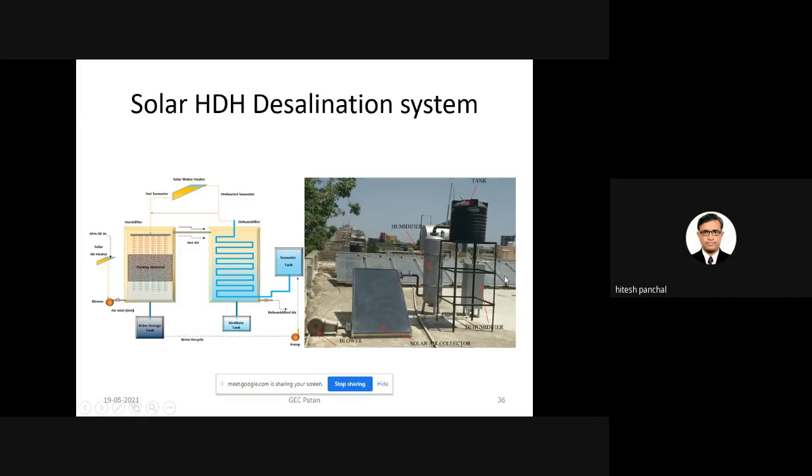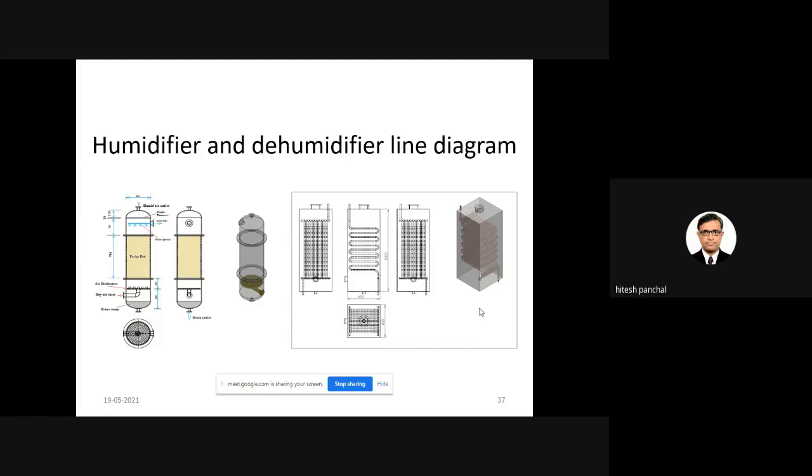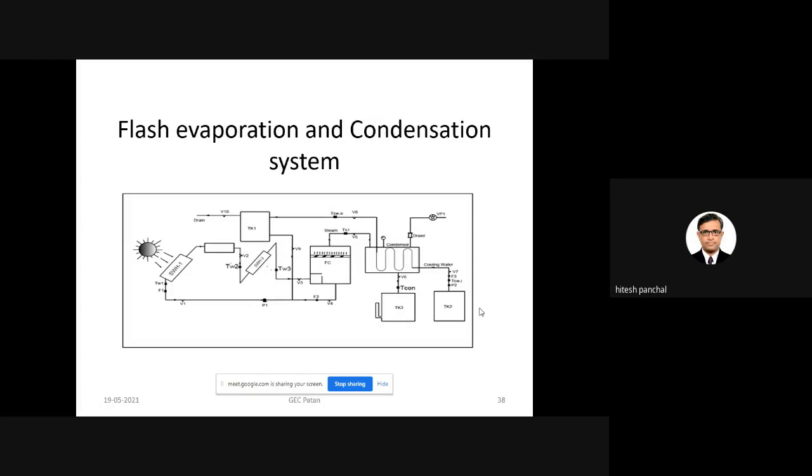On the right side you can see a figure, that is an actual setup of the HDH system. Here you can see the solar air heater. This one is the humidifier, and the next one is called the dehumidifier. And these are the line diagrams of the humidifier as well as the dehumidifier. Now in my system, I have used flash evaporation.